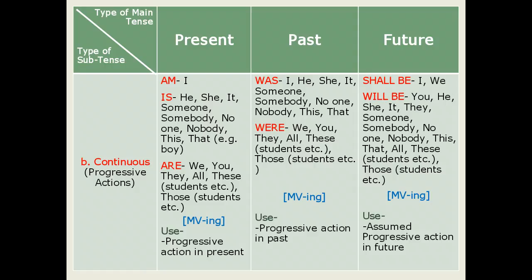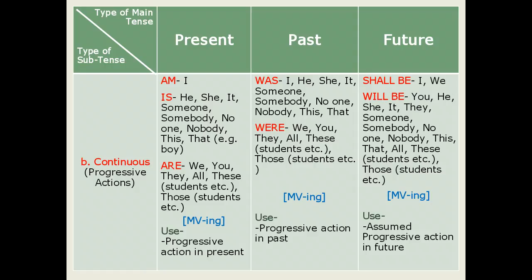And the use of this continuous future tense is to express the assumed ongoing actions or assumed progressive actions. For example, I shall be attending classes, we shall be attending classes, you will be delivering lectures, he will be preparing record, and so on. This way we can prepare different sentence constructions with the help of shall be and will be.